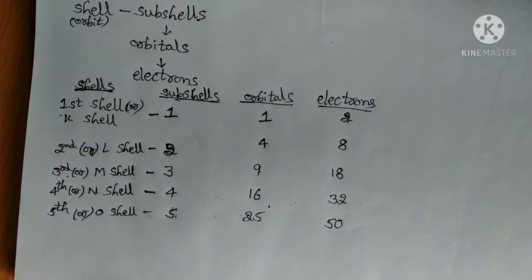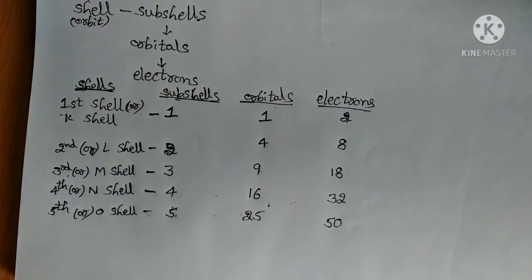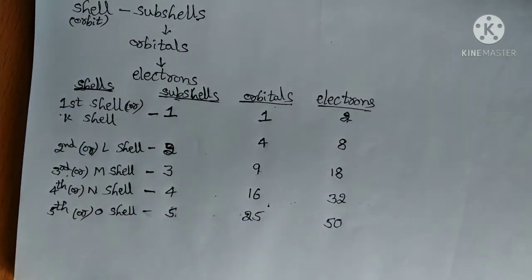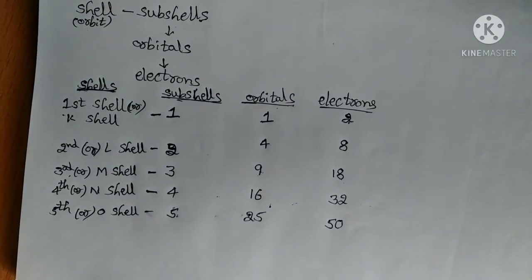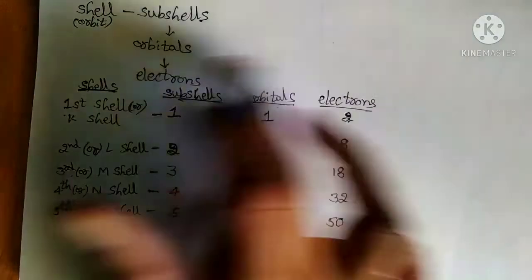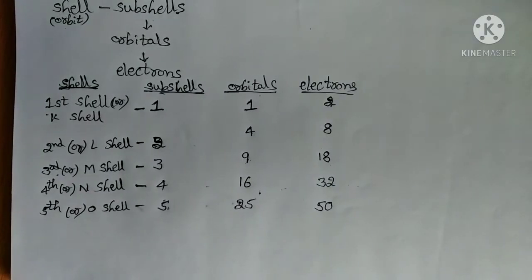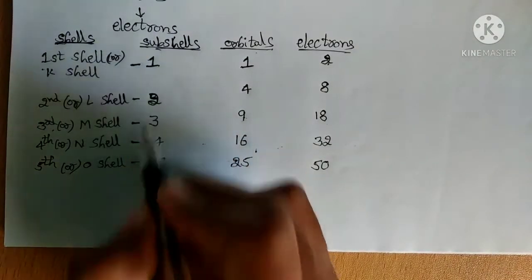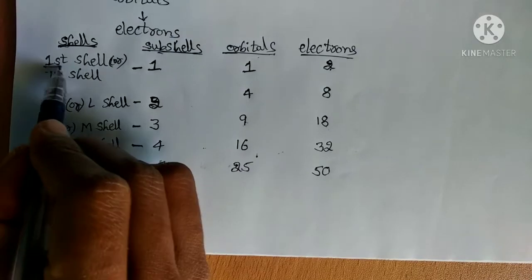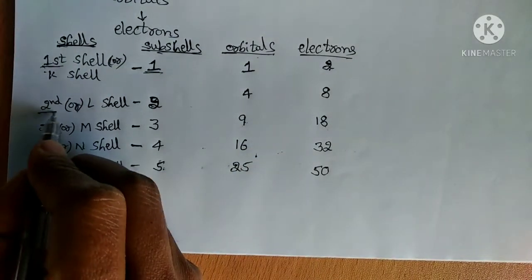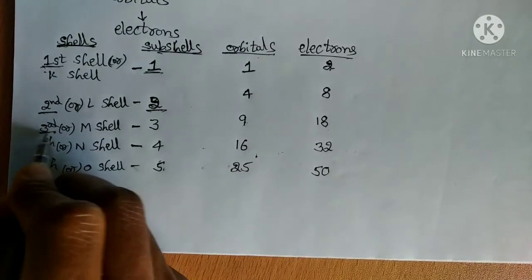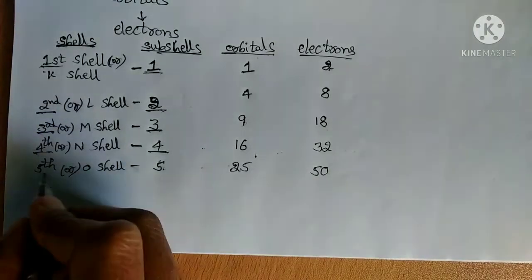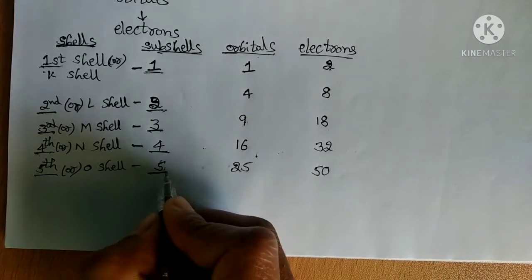Now, how do we remember the number of orbitals, number of electrons, as well as number of subshells in a particular shell? Just now we discussed the total capacity, but how to remember all this? Is there any trick or formula for this? Yes, there is. It is very easy to remember the subshells, because shell number is equal to subshells number. Shell number 2, so subshells also 2. Shell number 3, subshells also 3. Shell number 4, subshells 4. Shell number 5, so subshells total number 5.